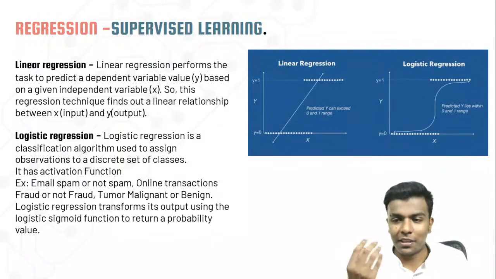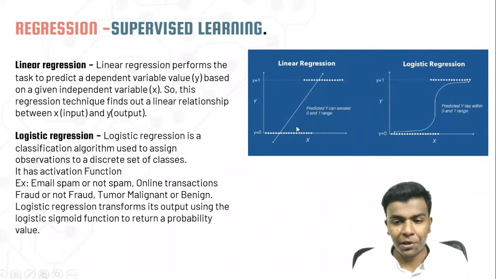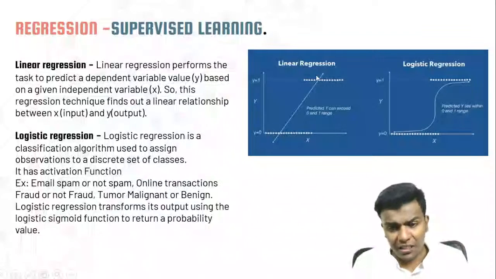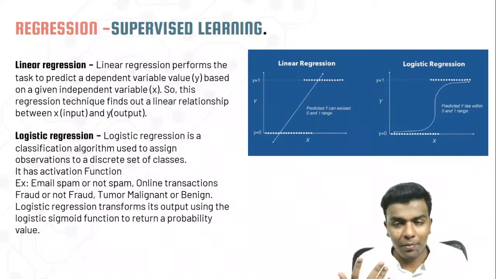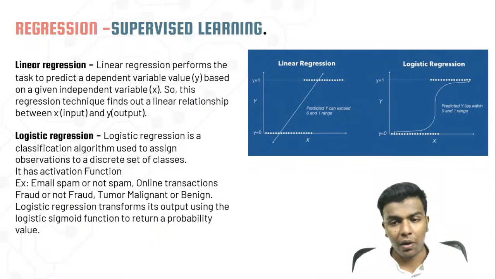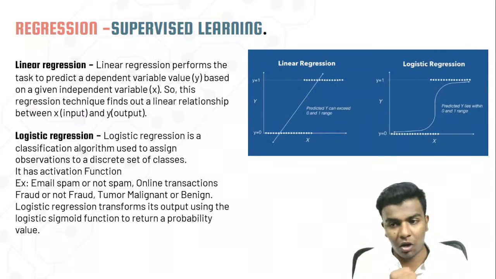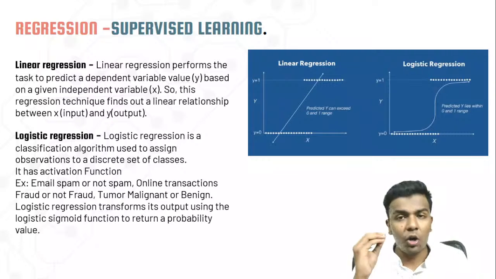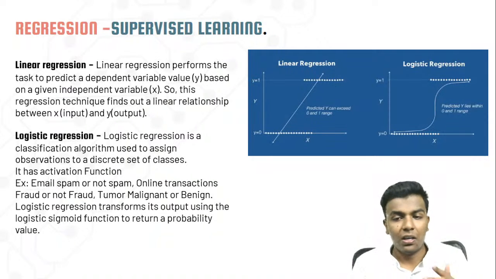Okay, so logistic. Here, while talking about the graph and the values present here, the value may exceed 0 and 1; it is not necessary to be in the range of 0 and 1. But while talking about logistic regression, the value we obtain from the output will definitely be between 0 and 1. So the predicted y lies within the 0 to 1 range. But in linear regression, the predicted y can exceed the 0 to 1 range. So that's all about logistic and linear regression.